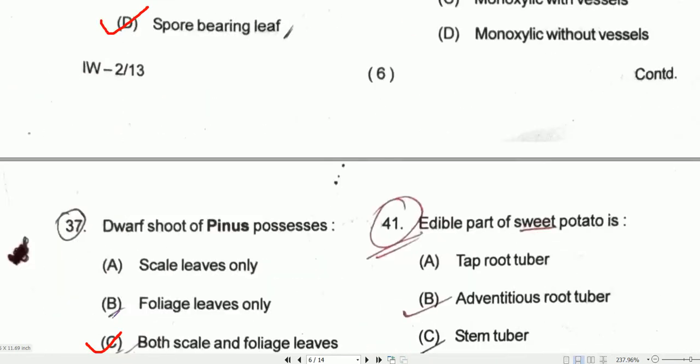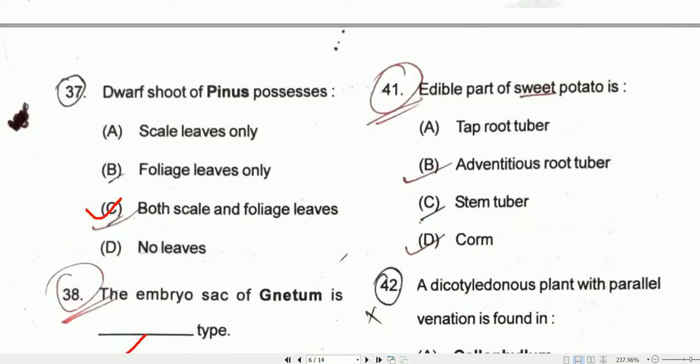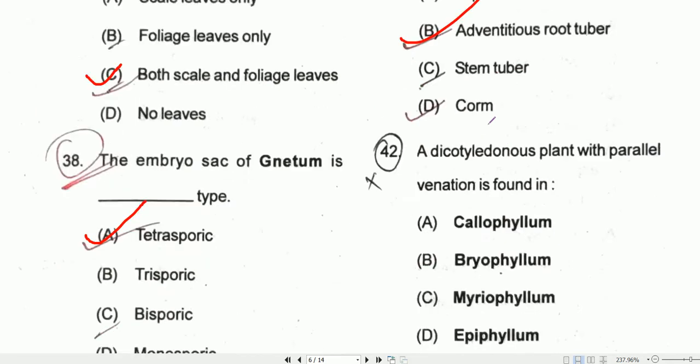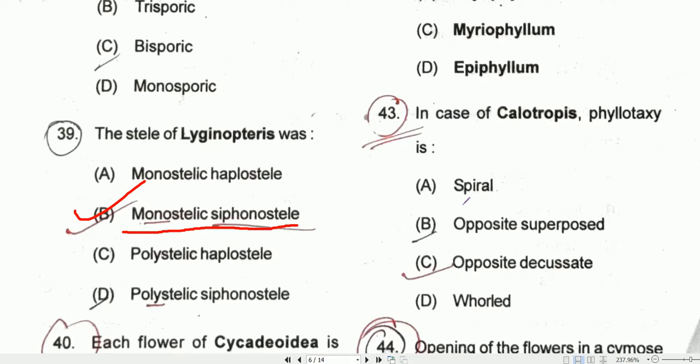Coming to question number 41, edible part of sweet potato is adventitious root tuber. Option B will be the correct one. Coming to question number 42, the dicotyledonous plants with parallel venation is found in Calophyllum. Option A will be the correct one. Coming to question number 43, in case of Calotropis, the phyllotaxy leaf arrangement is opposite and decussate. So option C will be the correct one.